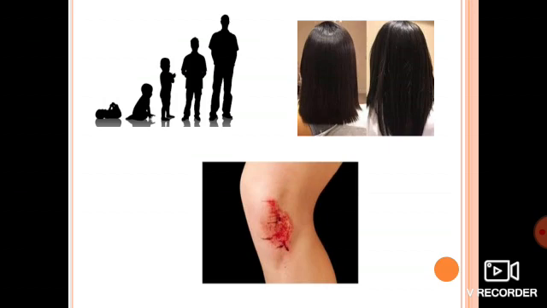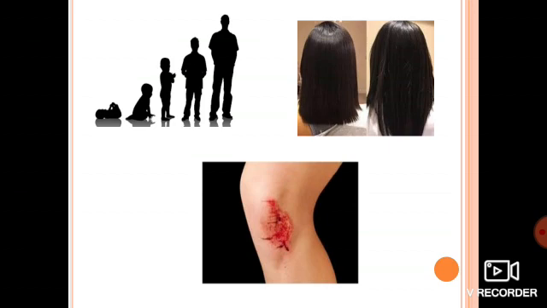Now, if we see these pictures, we will be clear what is exactly happening in mitosis. Now we are starting with the mitotic phase. I am very sure that you are all aware of what is happening in these pictures.